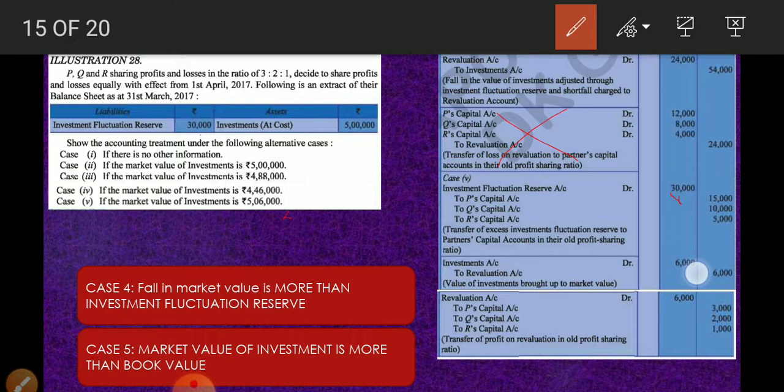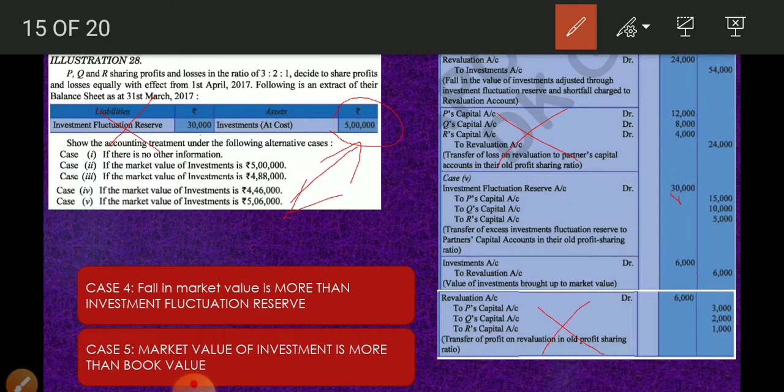So what effect will it have in the balance sheet? Investment fluctuation reserve is fully transferred, so it will not appear in the newly reconstituted balance sheet, and investments will appear at 5,06,000 because it is increase in value of assets. Now, no need to pass the last entry.